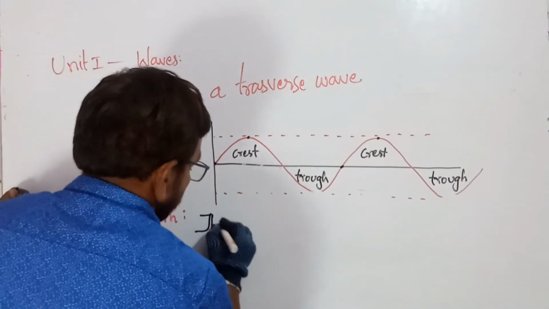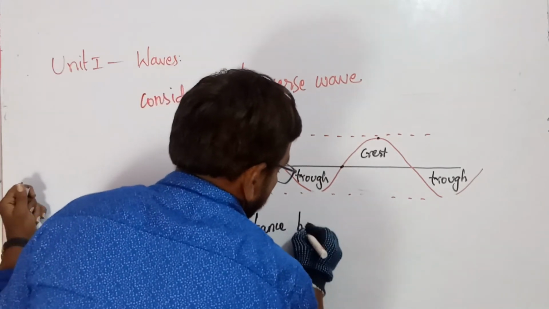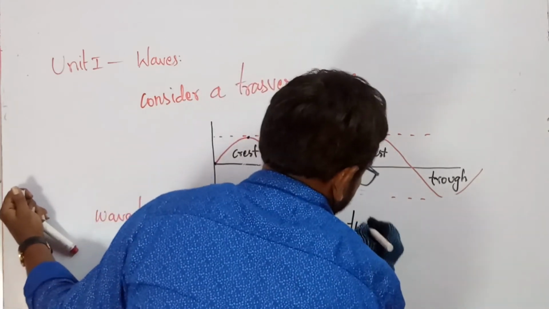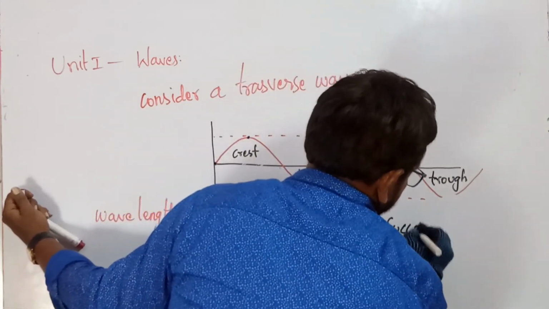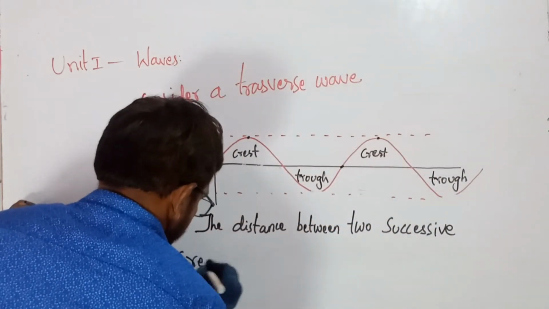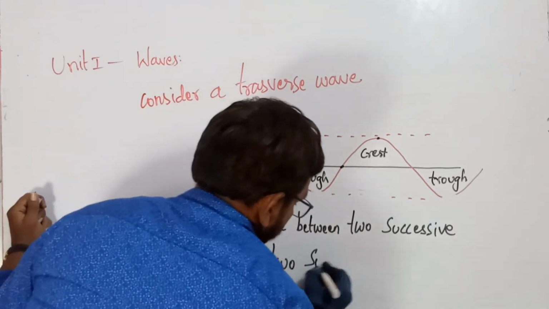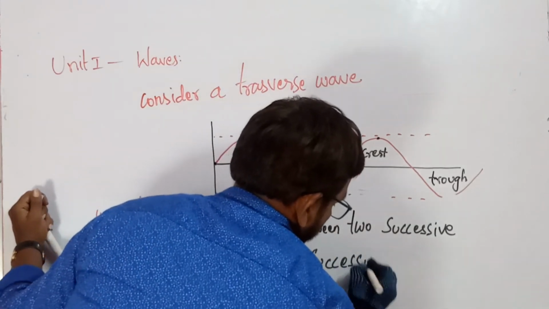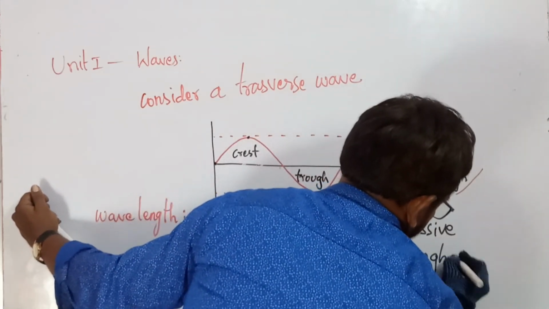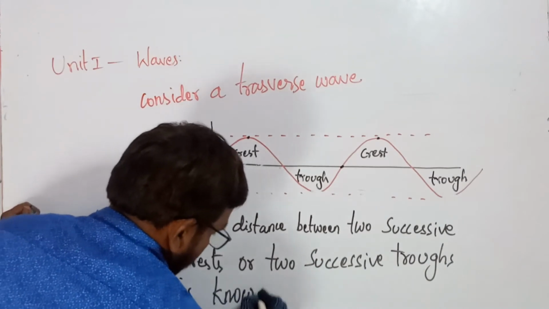The distance between two successive crests, or two successive troughs, is known as wavelength.